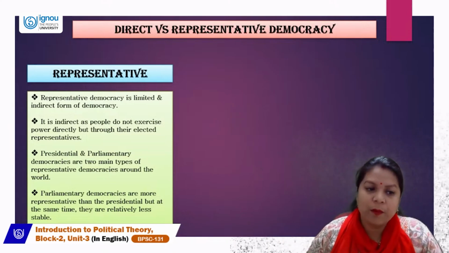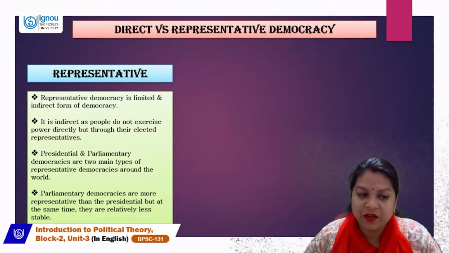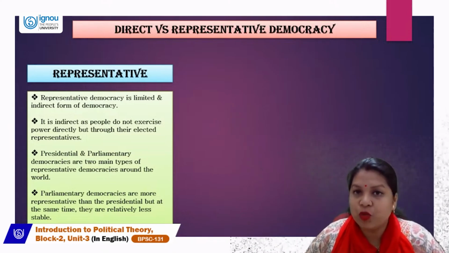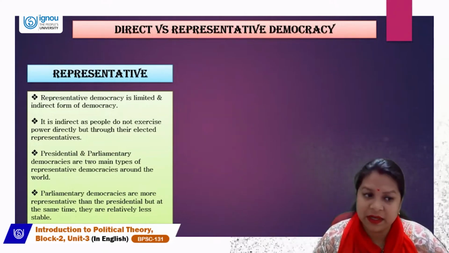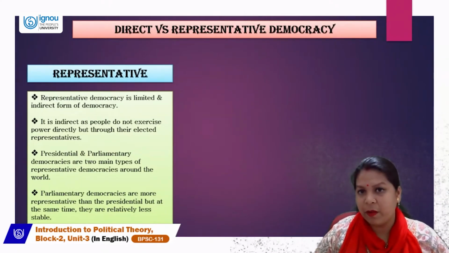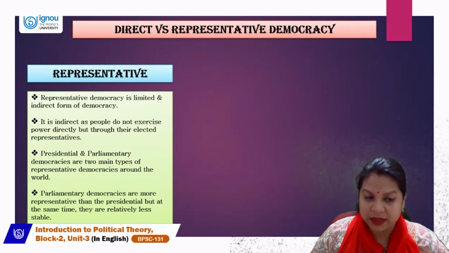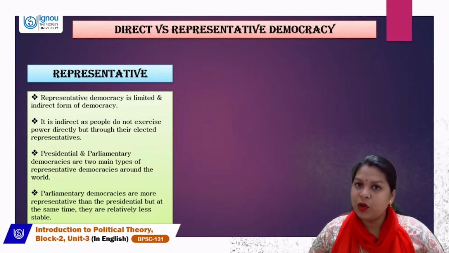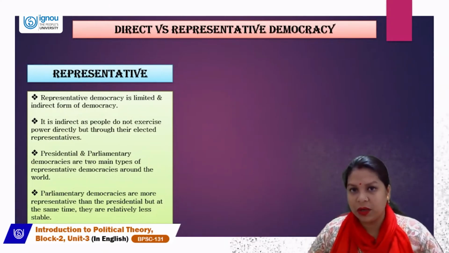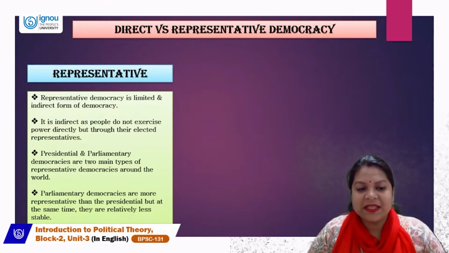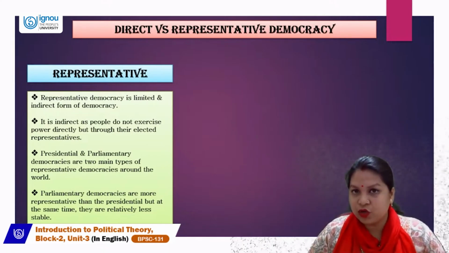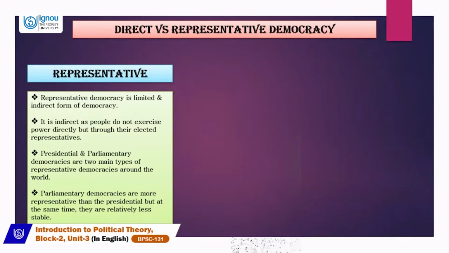In presidential, the head of the state and the head of the government is the same, that is the president, but in the parliamentary form it is the head of the government, that is the prime minister. And there is also a president who is a titular head, or it can be a monarch also.